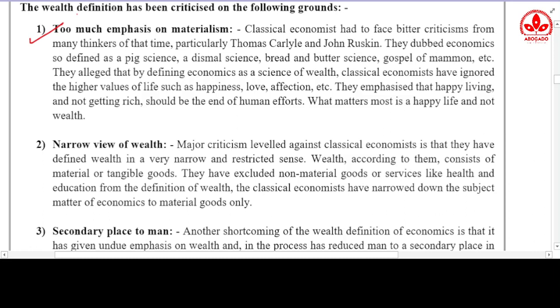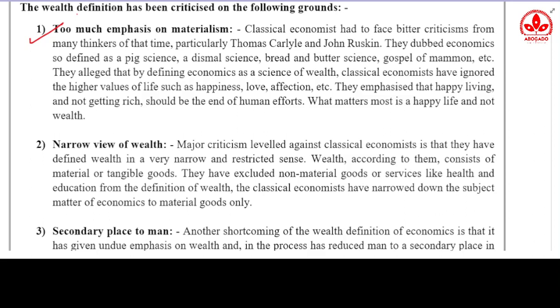Classical economists had to face bitter criticisms from many thinkers of that time, particularly Thomas Carlyle and John Ruskin. They dubbed economics, so defined, a pig science, a dismal science, bread and butter science, gospel of mammon, etc. They alleged that by defining economics as a science of wealth, classical economists have ignored the higher values of life such as happiness, love, affection, etc. They emphasized that happy living and not getting rich should be the end of human efforts. What matters most is a happy life and not wealth.